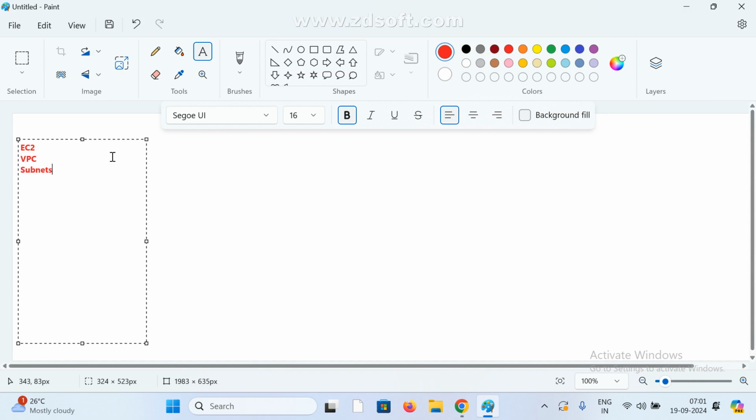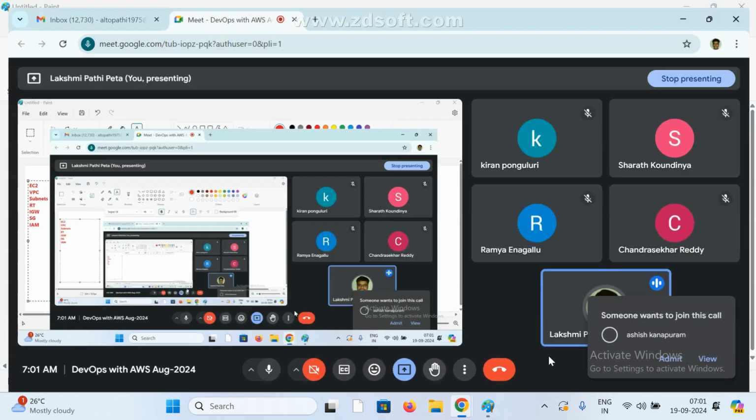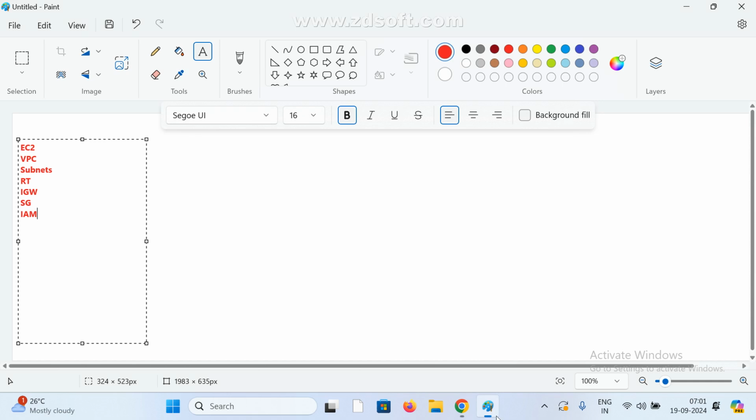Yes. We covered VPC, the route table and IGW internet gateway, security groups and key pairs, and also IAM. Now today we'll see one more very important service, the S3 bucket. S3 is the shortcut name we mostly use.